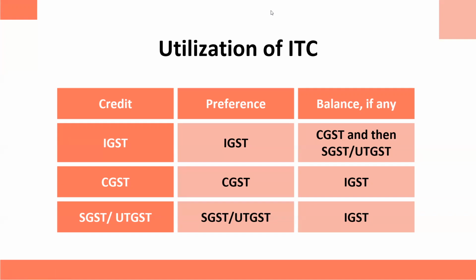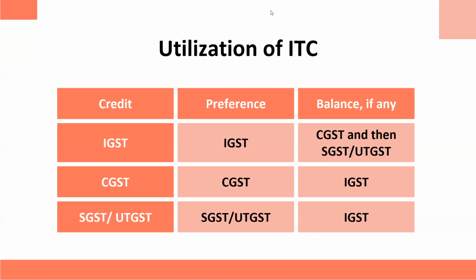But what if the reverse happens? What if input tax is more than the output tax? How will you deal with that case? Let me give you an example again. You purchased something and paid 1 lakh IGST, but while selling, you collected 80,000 IGST.